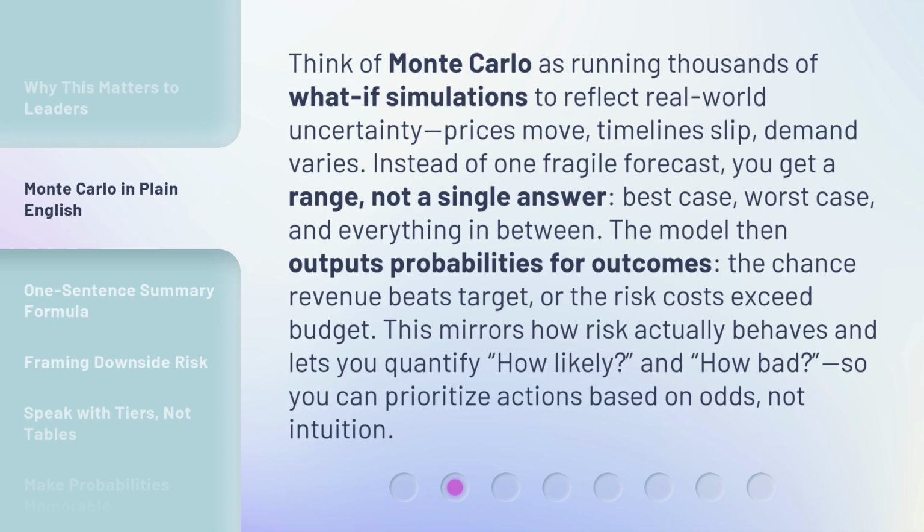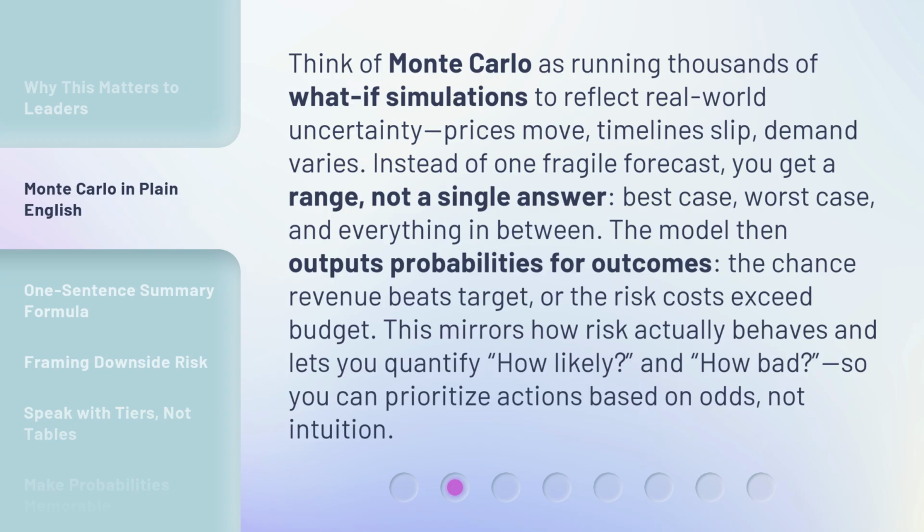Think of Monte Carlo as running thousands of what-if simulations to reflect real-world uncertainty. Prices move, timelines slip, demand varies. Instead of one fragile forecast, you get a range, not a single answer. Best case, worst case, and everything in between.